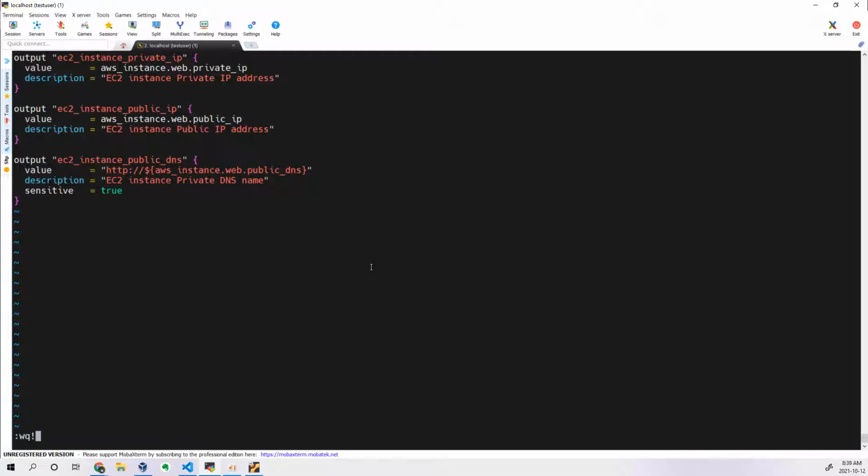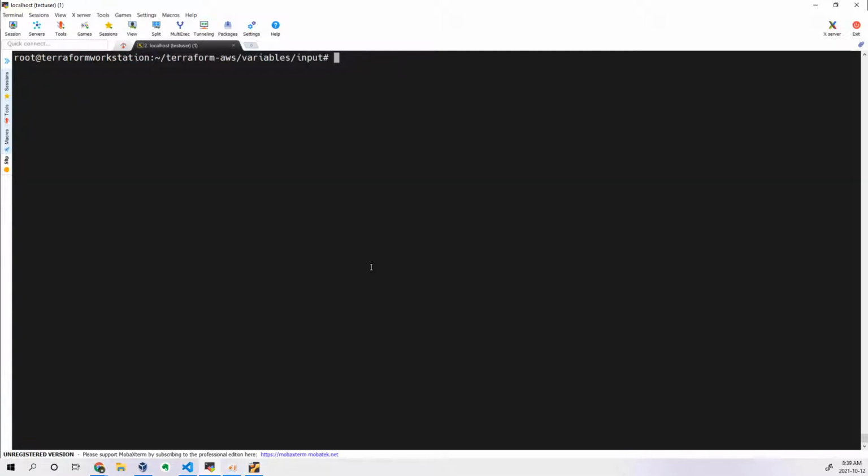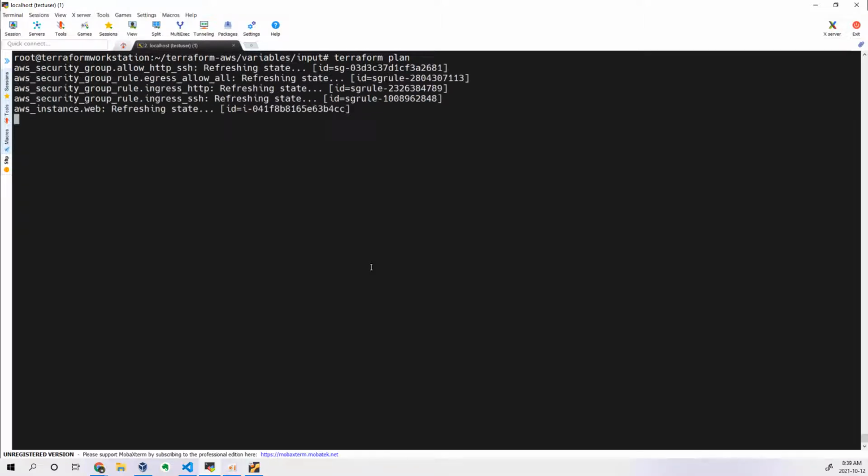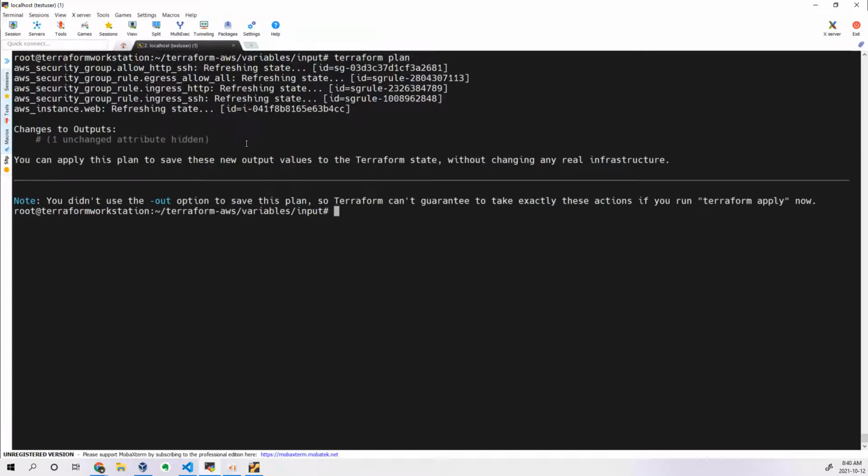Now when you're executing Terraform plan or Terraform apply, it should not print this particular public DNS. Okay, so let's execute Terraform plan. Let's see whether it is getting printed or not. So it is doing it. It is trying to fetch the information from the state file, to see what resources are managed.